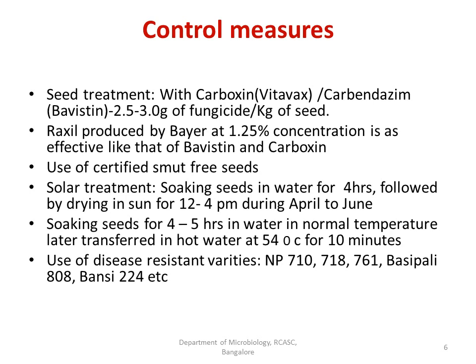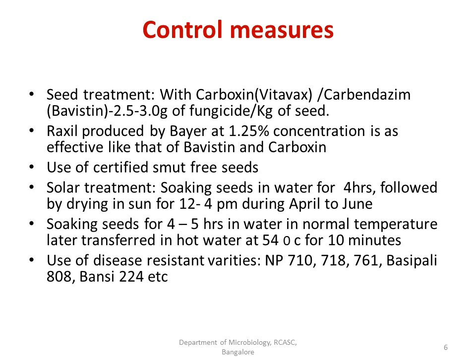So how to control this particular disease? Since this is a seed-borne disease, it is better to go for seed treatment. That is, you treat the infected seed with carboxin, also called Vitavax, or carbendazim, also called Bavistin, at a concentration of 2.5 to 3 grams per kg of seed, or we can also go for Raxil.